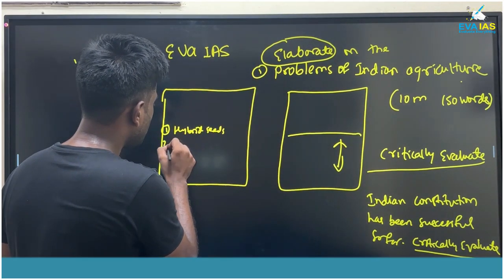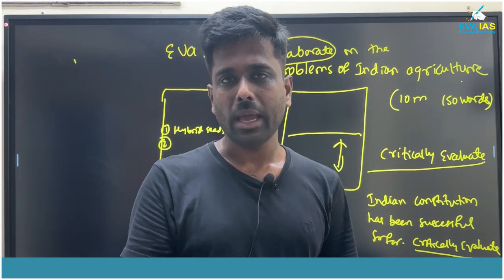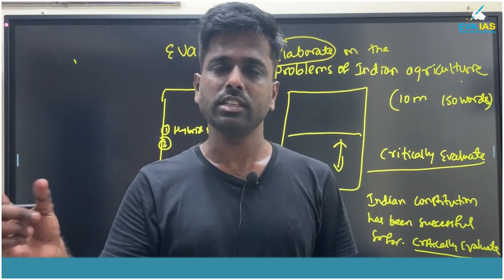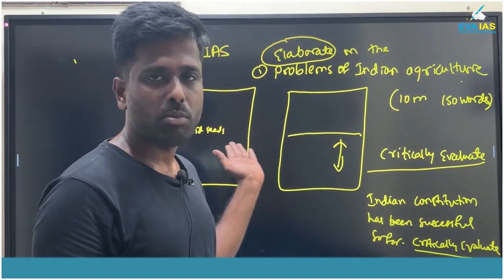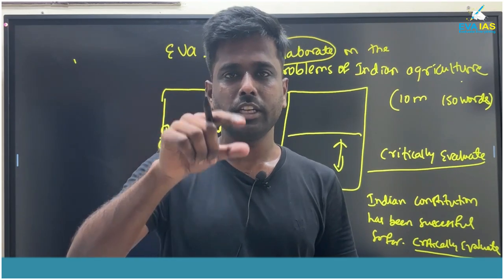First think from the perspective of the seeds. In the Indian situation, we have hybrids only for rice and wheat, but we don't have hybrids for millets and pulses. So this is the first problem. You just think in a logical and circular manner. See, now the seeds are there.